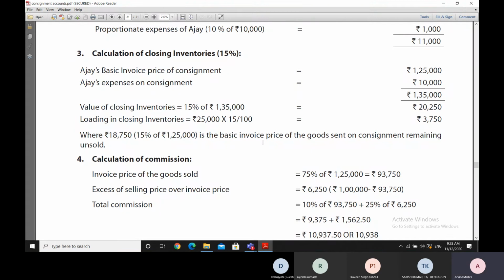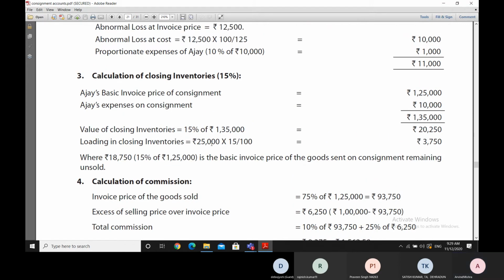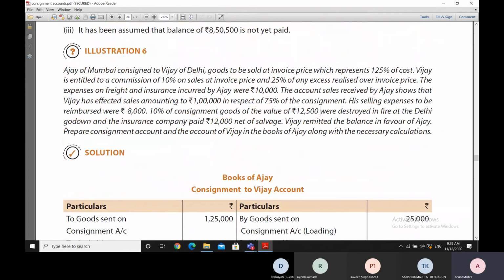Now, 18,750 is 15% of 1,25,000, the basic invoice price of the goods sent on consignment remaining unsold, because 85% of the goods have been sold or lost. 75% of the goods have been sold, and 10% has been lost.